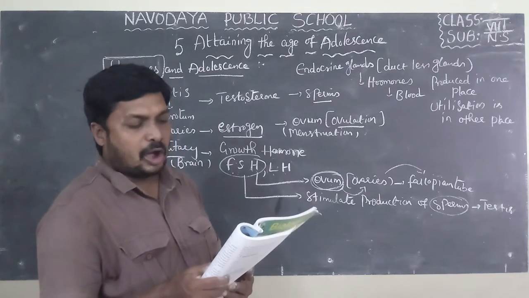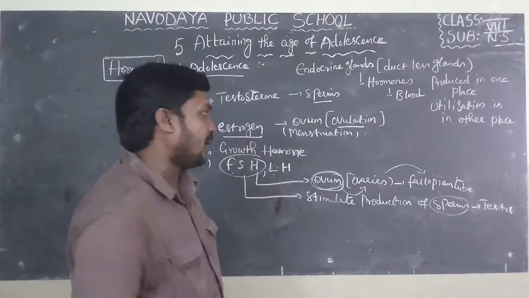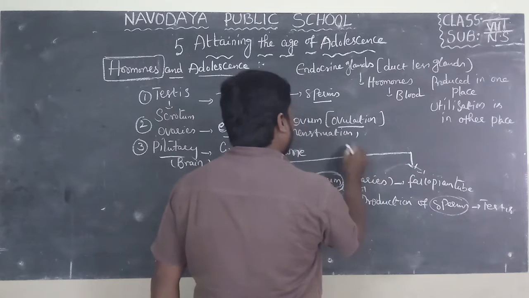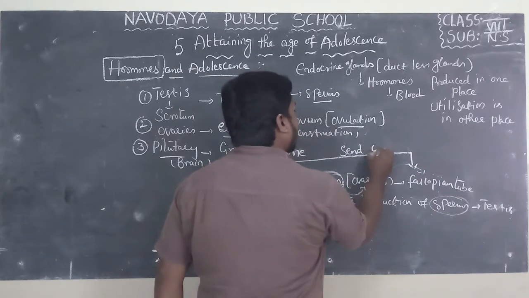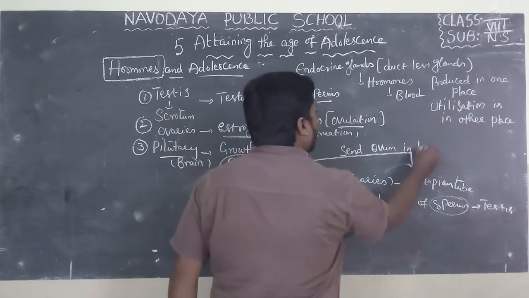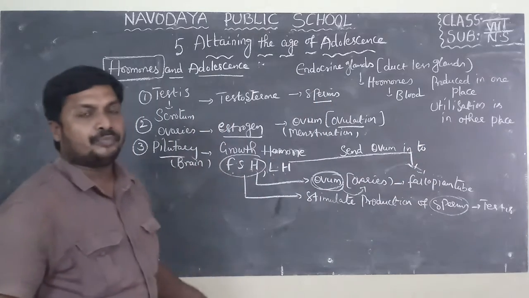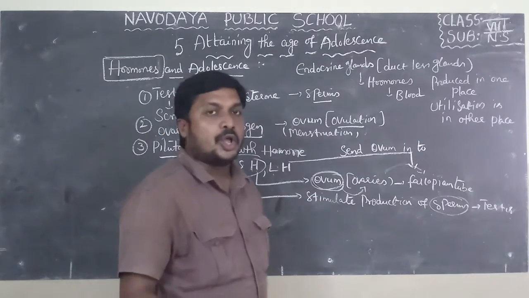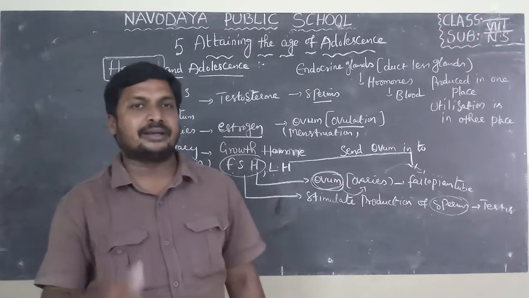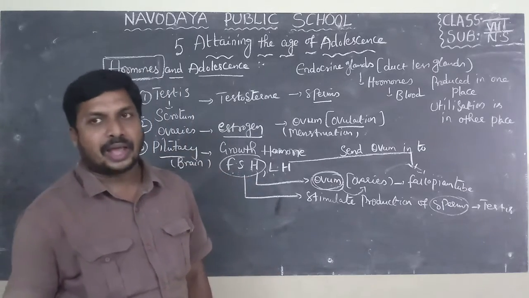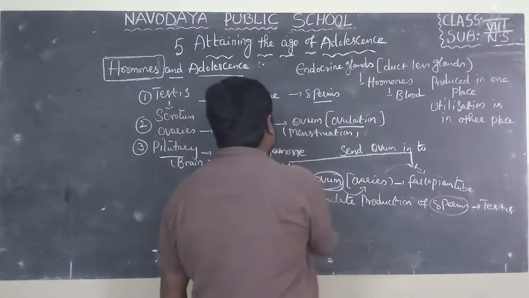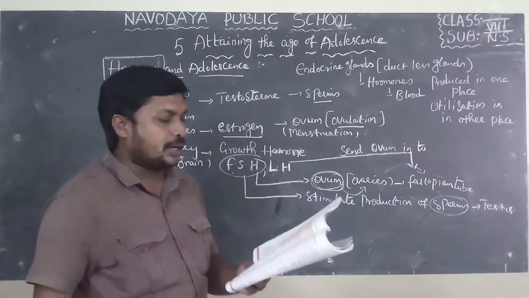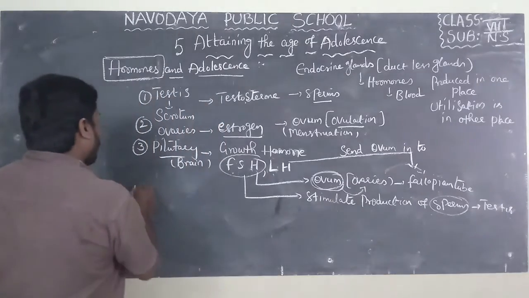Luteinizing hormone causes the egg to burst out and flow into the fallopian tube. So LH, luteinizing hormone, is helpful to send ovum into the fallopian tube for fertilization. Already explained in the previous class. Fertilization in a female human being takes place in the fallopian tube. So this LH, luteinizing hormone, helps to send ovum from the ovary into the fallopian tube.